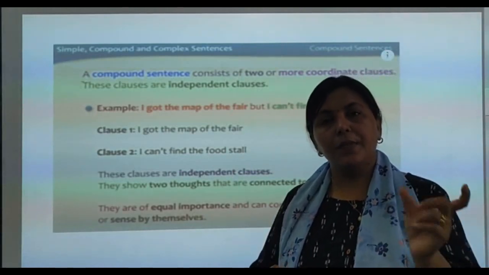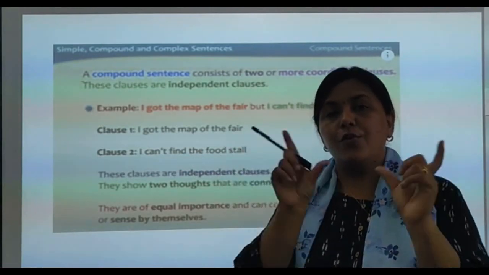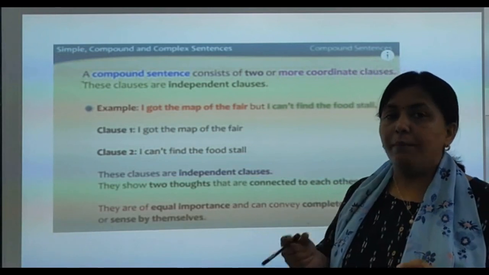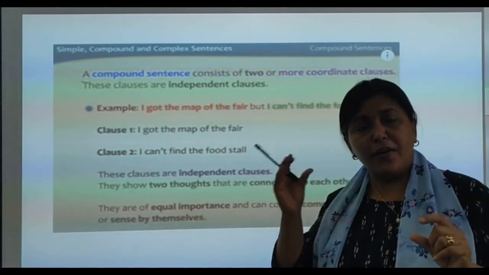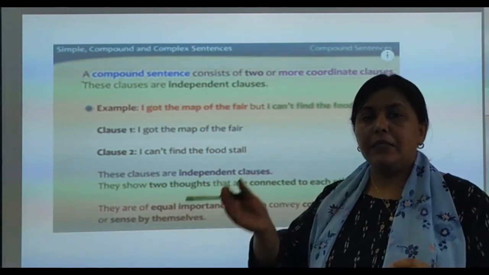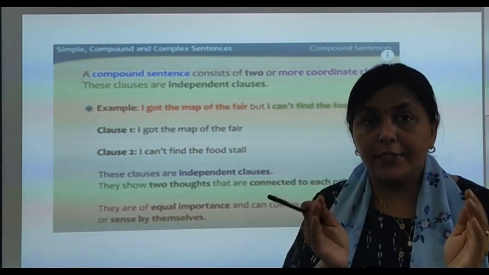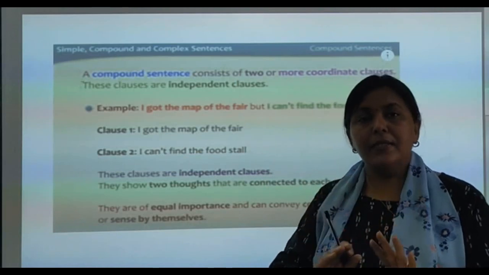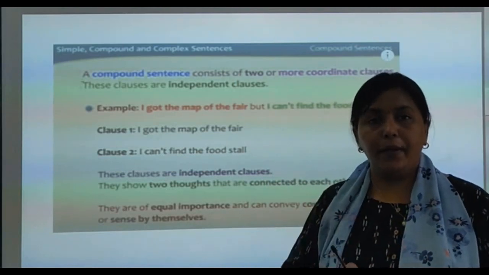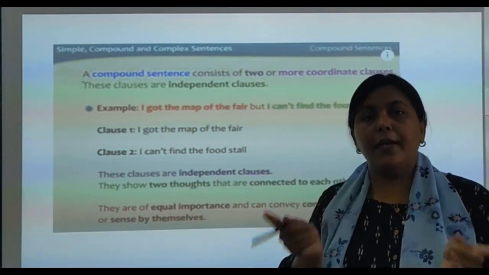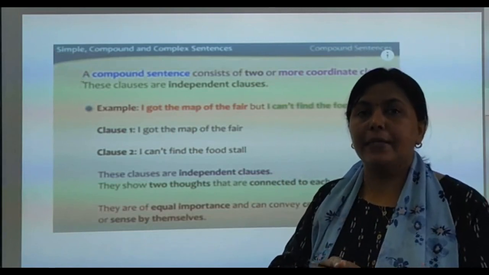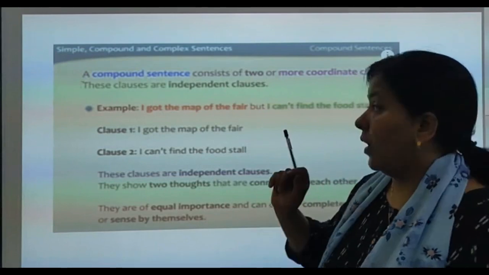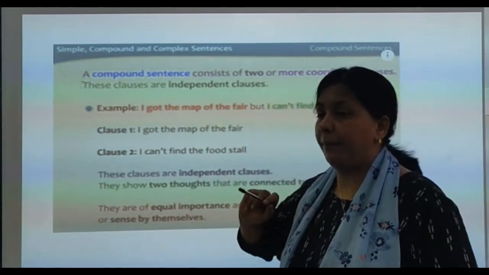Fine? Clause means a part of a sentence. When two independent clauses are combined together, they form a compound sentence. Now what is an independent clause? It means a sentence which has its own complete meaning and can stand alone. When two independent sentences are combined, they frame a compound sentence. How? Let's take an example.